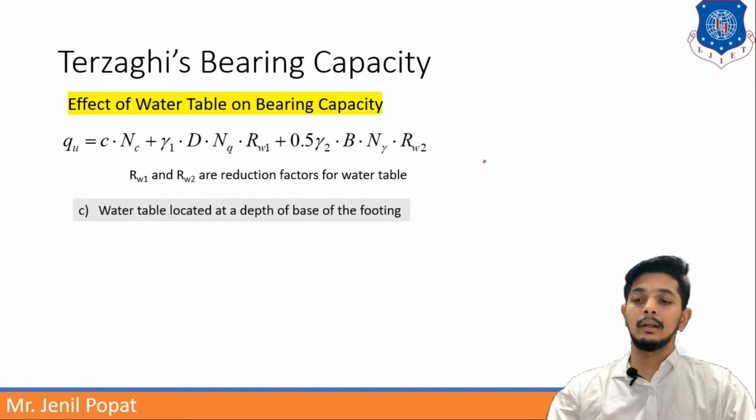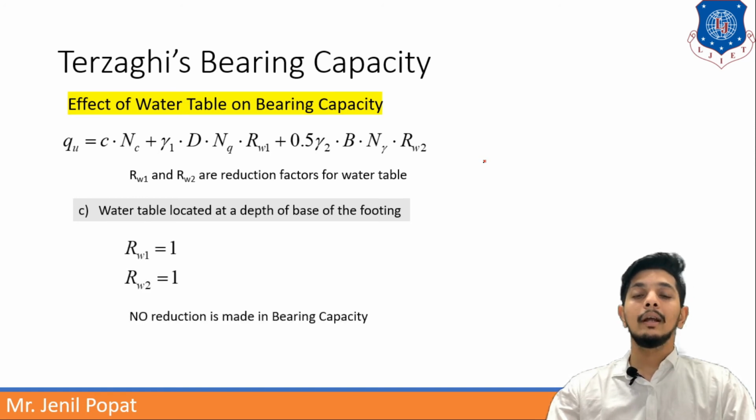And in the third case, if the water table is located at the same depth as the base of the footing, then Rw1 and Rw2 both will be 1 and there will be no reduction in bearing capacity, because it will be at the same depth of the base of the footing and it will not affect that.